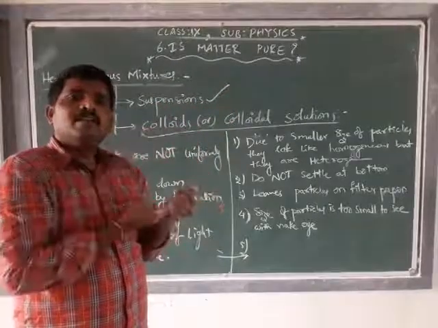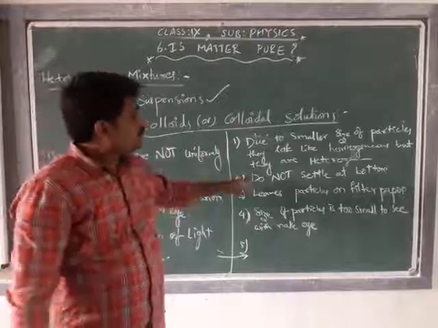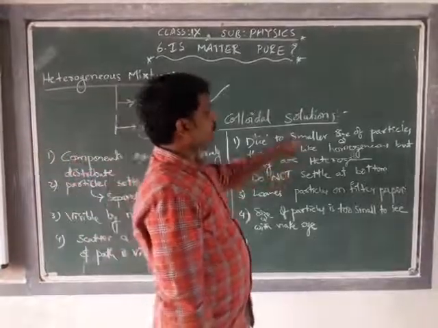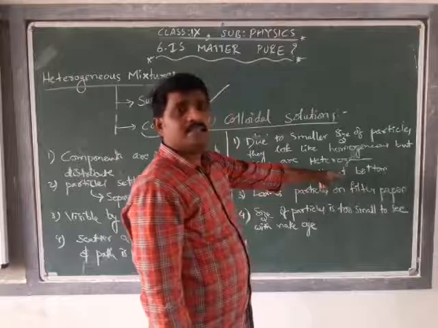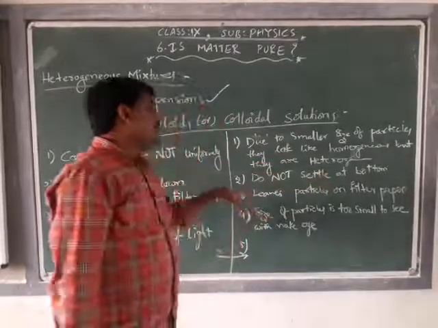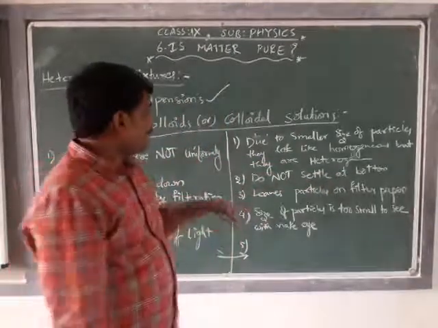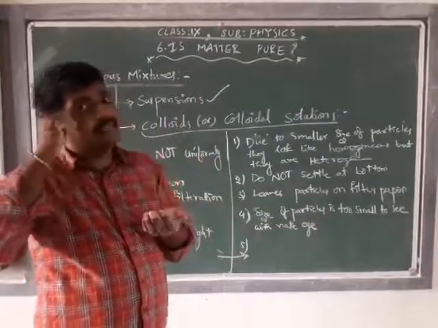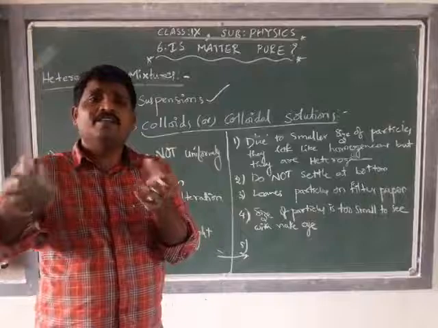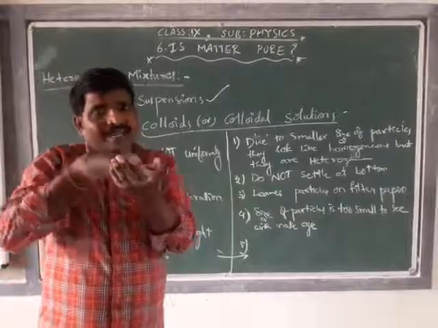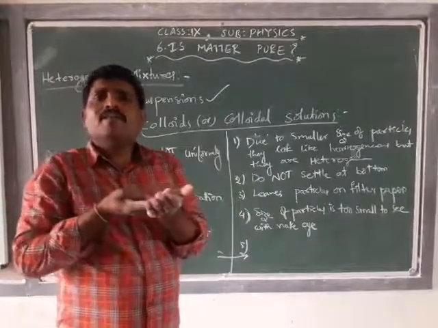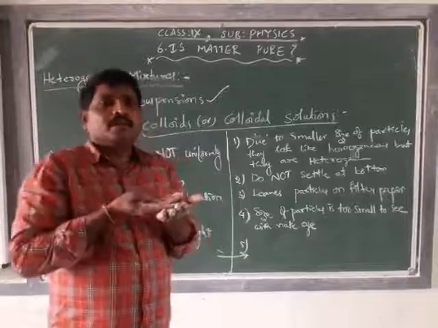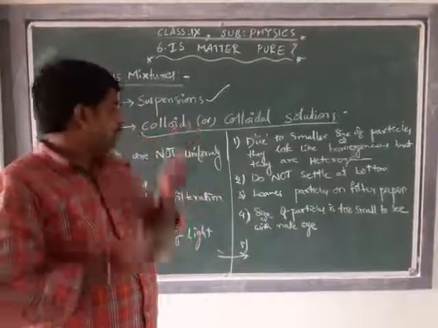That will not happen, because the particles of colloidal solutions do not settle at the bottom. And whenever we use filter paper, it leaves the particles on the filter paper. If you take good quality milk and try to filter it, the fat content of the milk will be left on the filter paper.